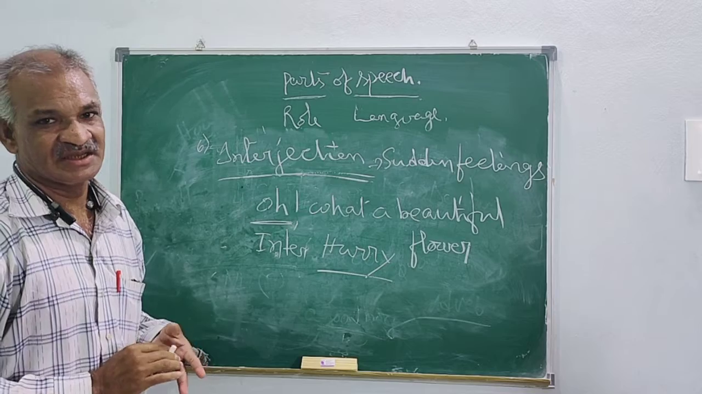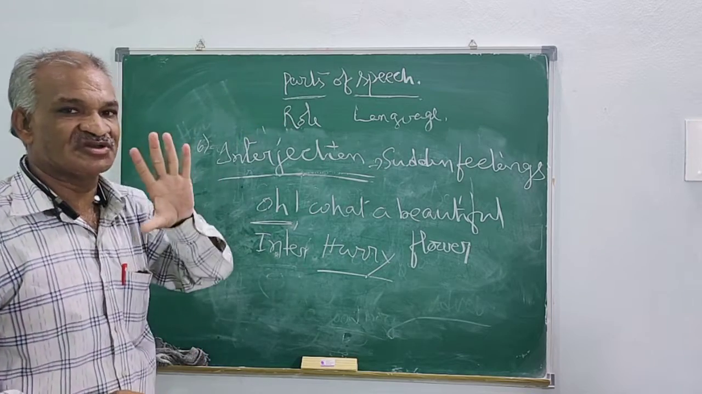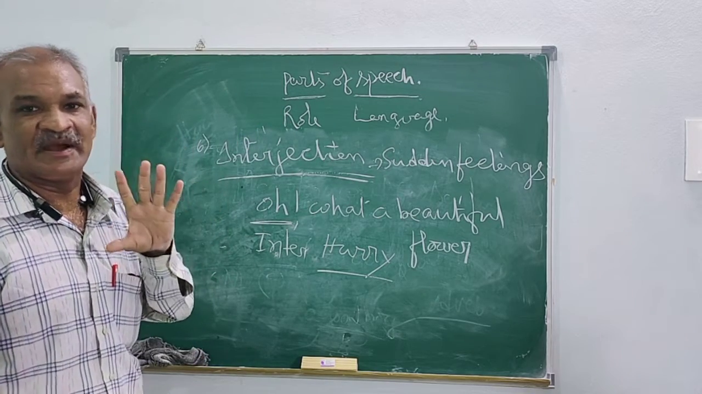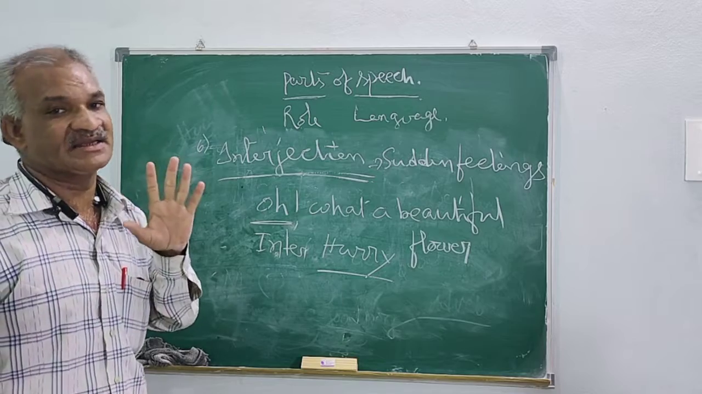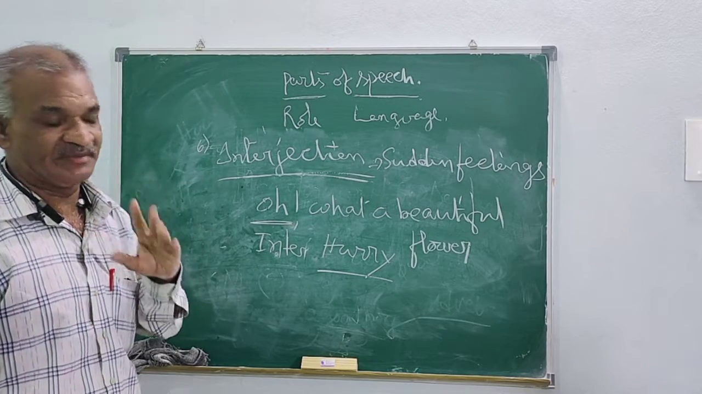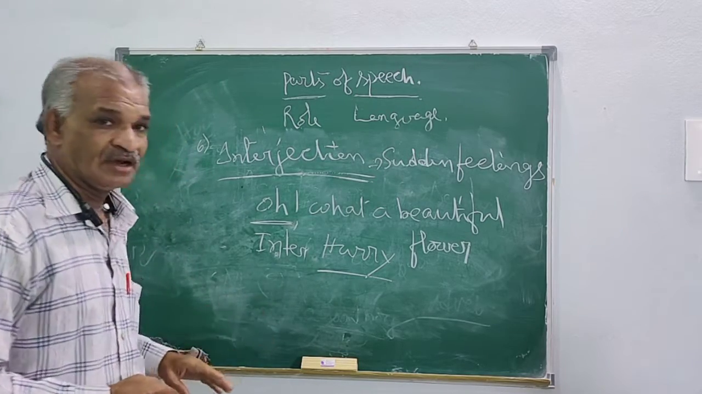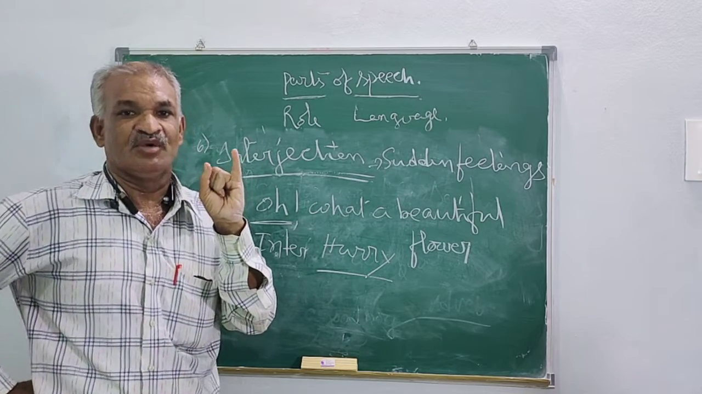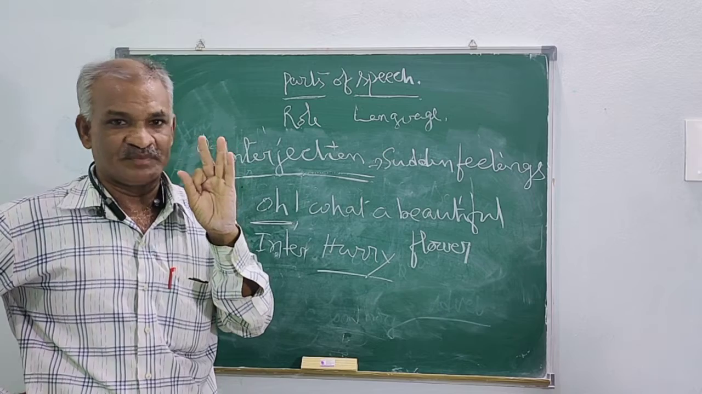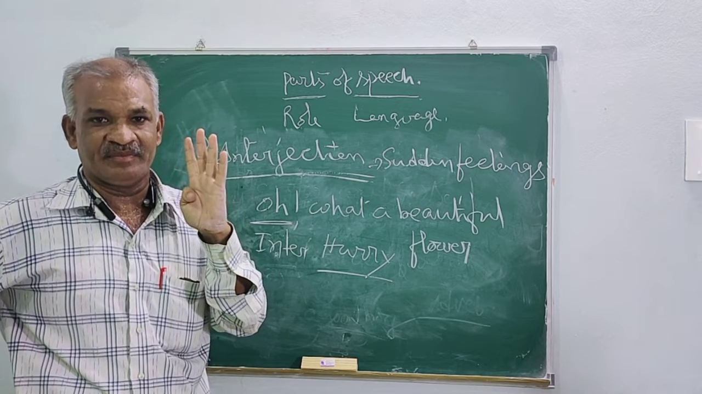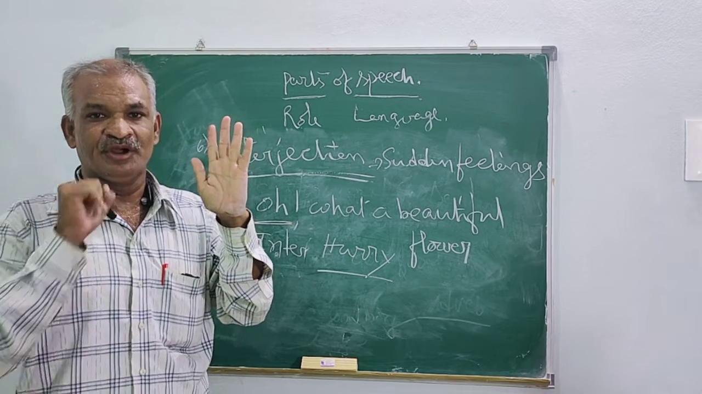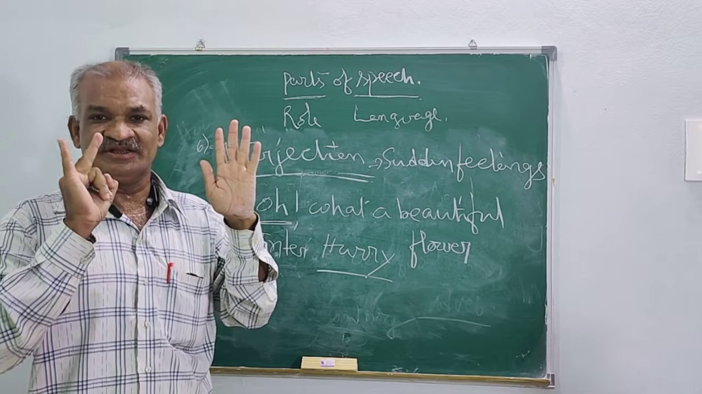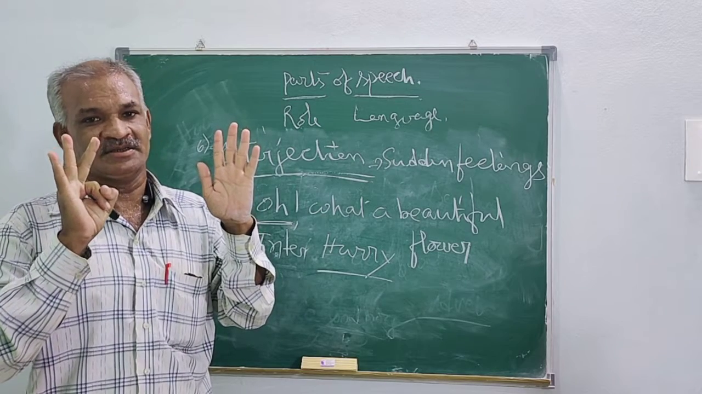So with this, your parts of speech portion is over. How many parts are there? 8 parts are there. Once again I am telling you, they are noun, pronoun, verb, adverb, adjective, preposition, conjunction, and interjection.